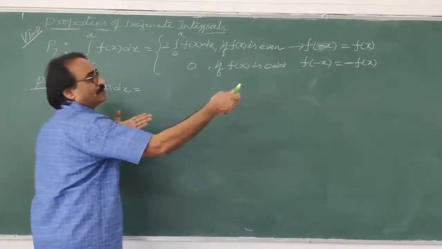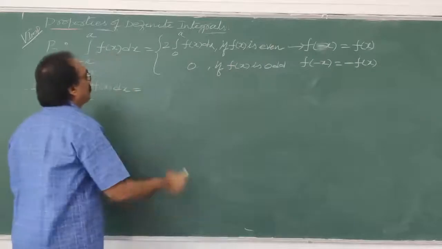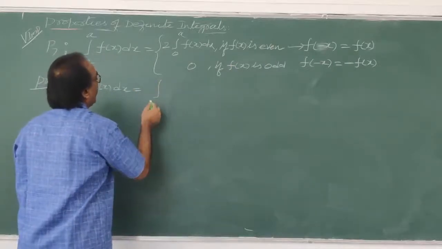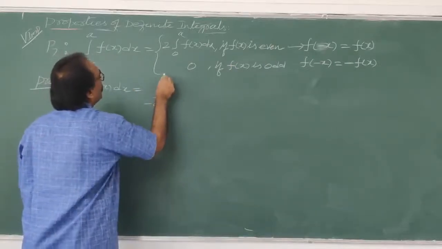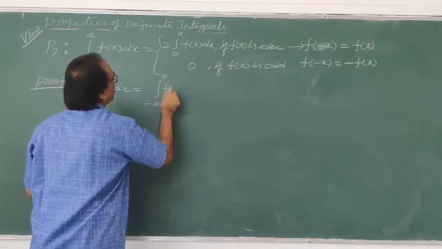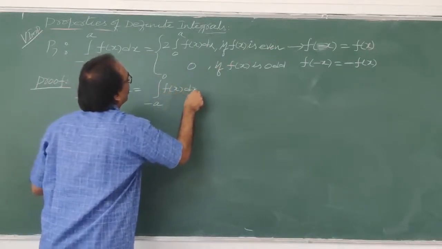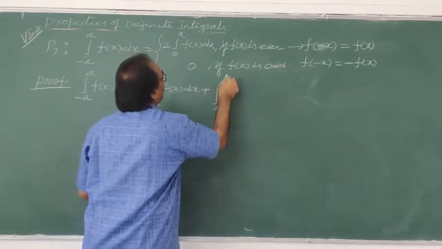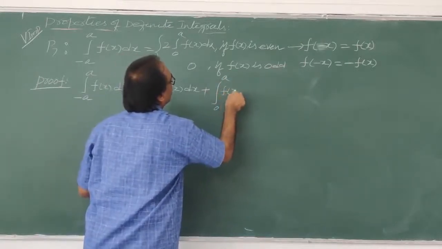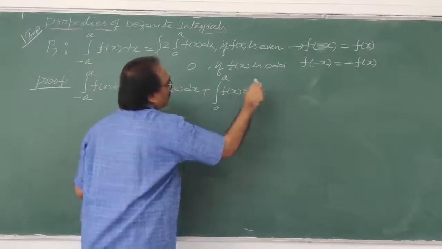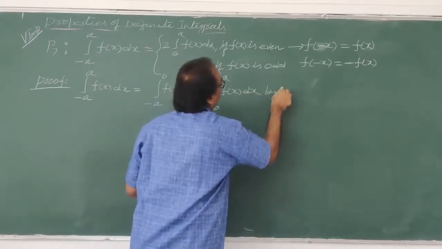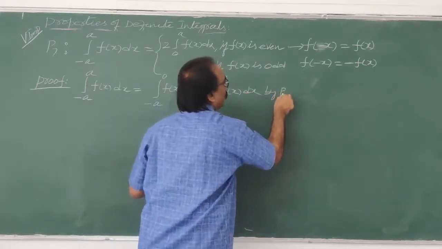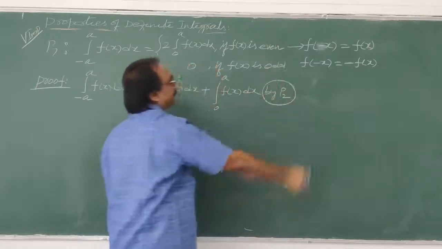Minus a to 0, 0 to a. Therefore I can write this as integral minus a to 0 f of x dx plus integral 0 to a f of x dx. This is by property P2.